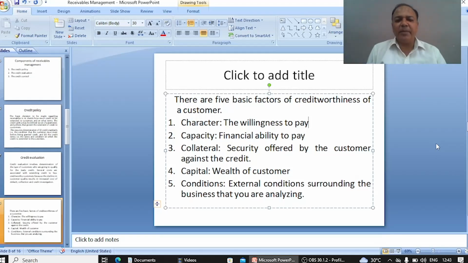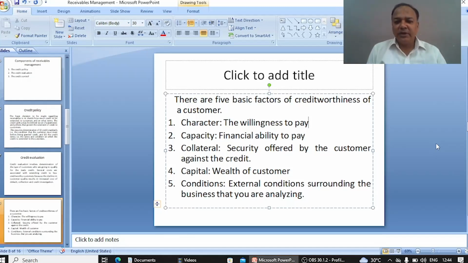The second thing is capacity. Capacity means financial ability to pay. Now suppose you are giving a credit of rupees 50 lakh to a customer, but he doesn't have the financial ability to pay. How can you collect the funds from the customer? Financial ability means earning capacity. Earning capacity is a reflection of financial ability.